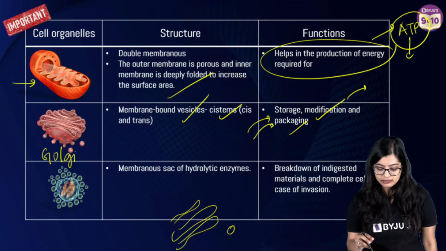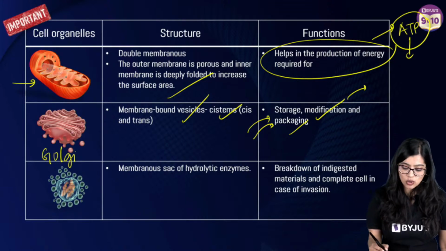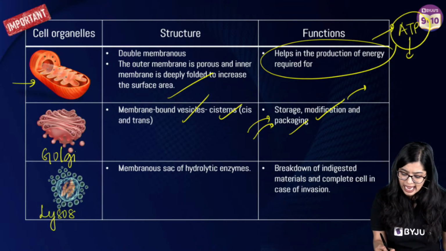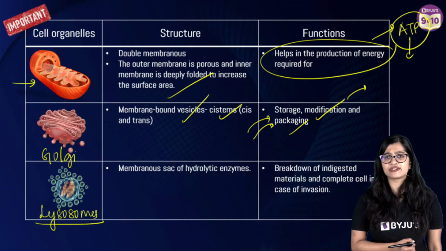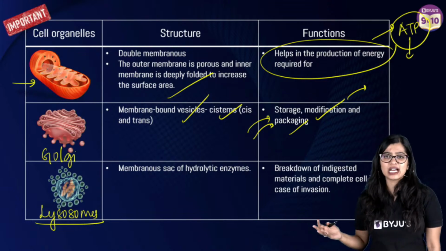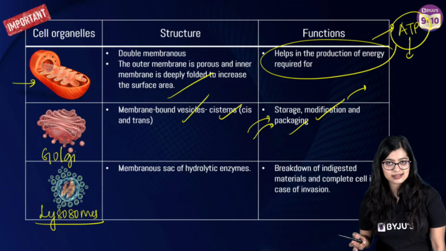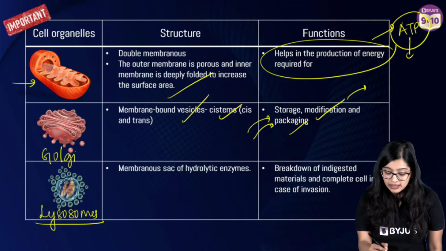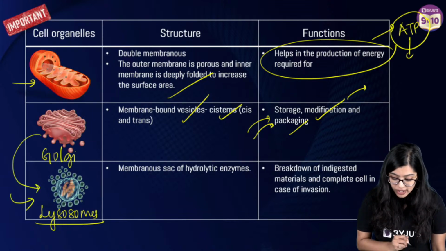That is important. Next up, we have lysosomes. For some reason, we are all very sad when learning about lysosomes because life somehow becomes very confusing for us, right? But it's very simple. Lysosomes are basically membranous sacs, right? Single membrane sacs. Lysosomes are produced by the Golgi body, right?